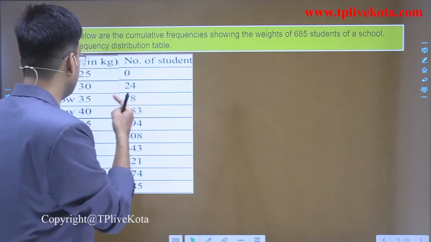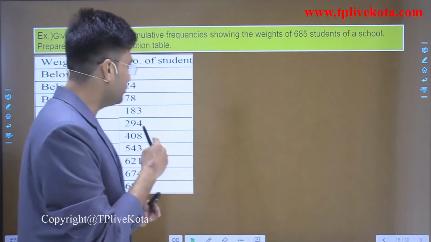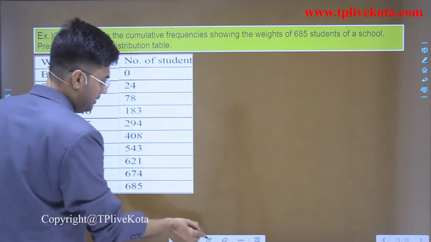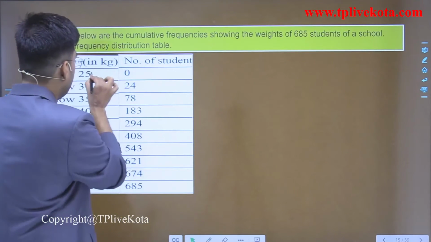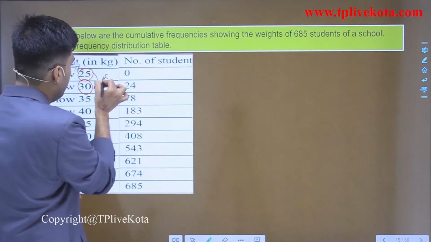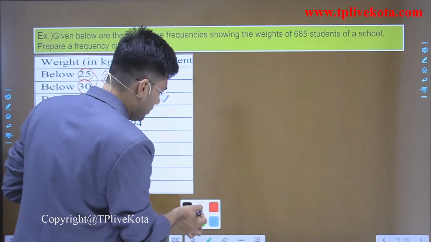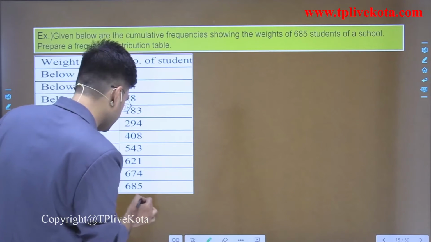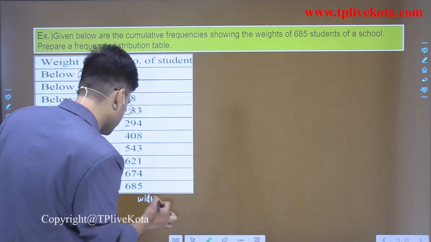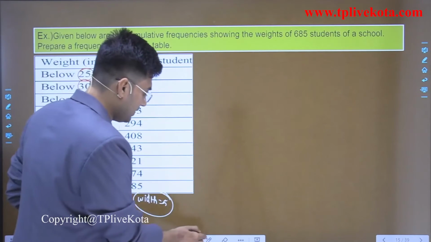We know that in the less than frequency distribution table we use the upper limits. So first of all, let's find the class width. Here the difference of 25 and 30 is 5. So we get the class width is 5. Clear? So first of all, let's write the classes here.